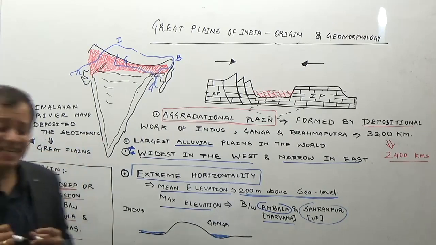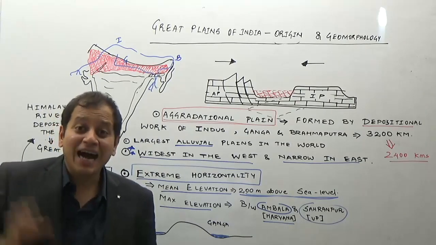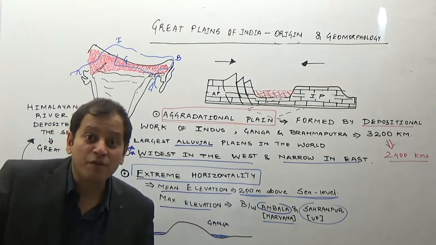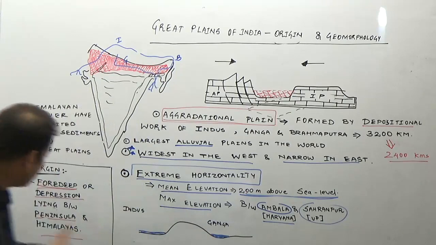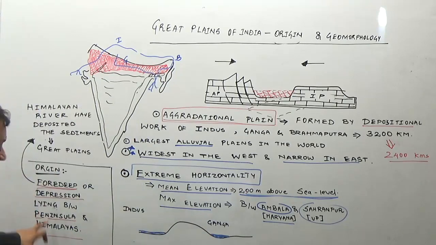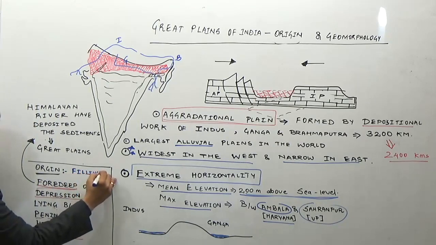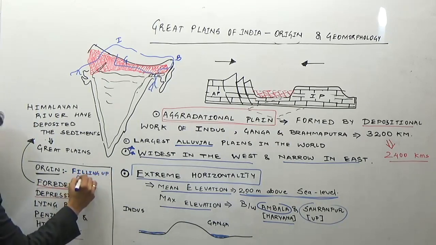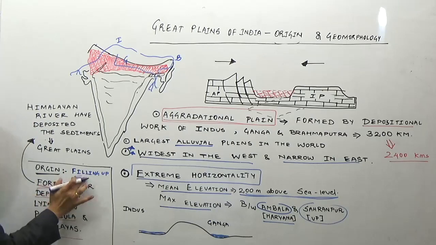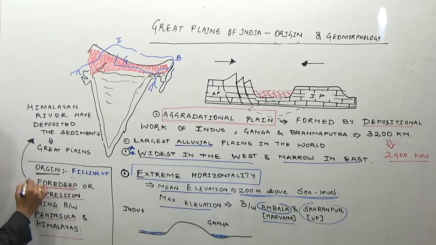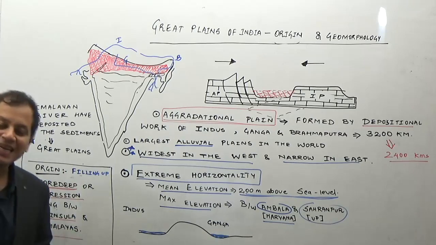So we can say the Great Plains of India are the result of filling up of a foredeep or a depression that was lying between the Himalayas and peninsular India. So I am writing: filling up of foredeep or a depression, which is lying between the peninsula and the Himalayas.